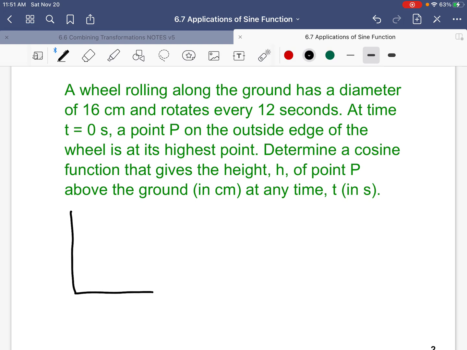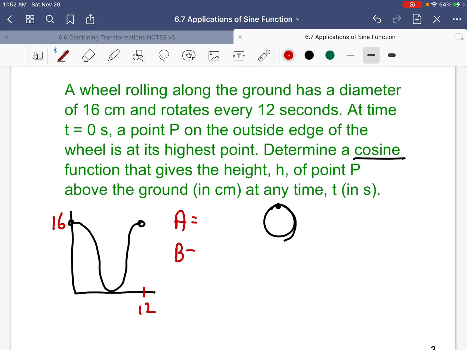So, the wheel is rotating. Now, at 0 seconds, it's at the high point here. Then, think about it, as the wheel rotates, this point comes down to 0, back up again, and we have a cosine. And they're being nice to us, asking for a cosine. So we have to come up with some data points here. Well, 16, and it takes 12 seconds to rotate. Time t, function.